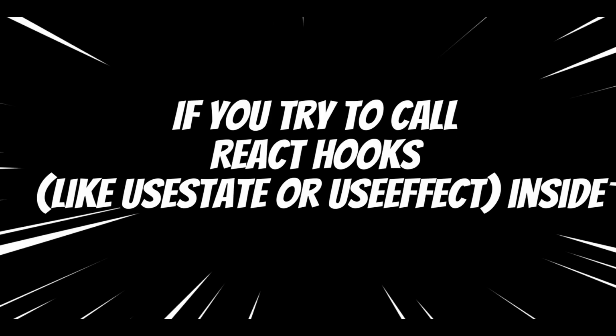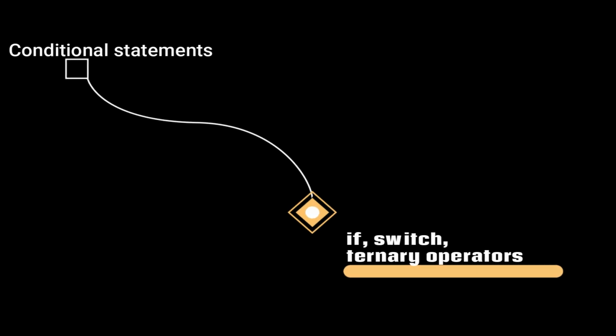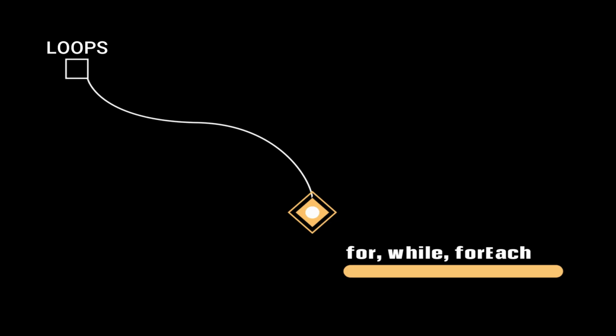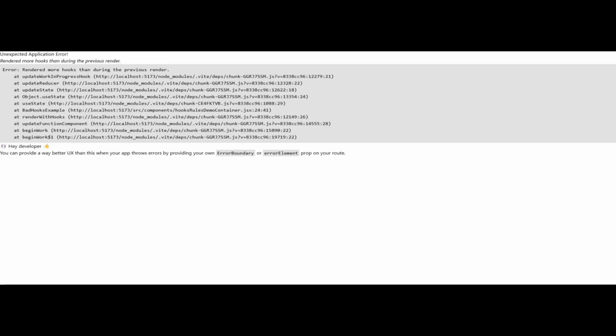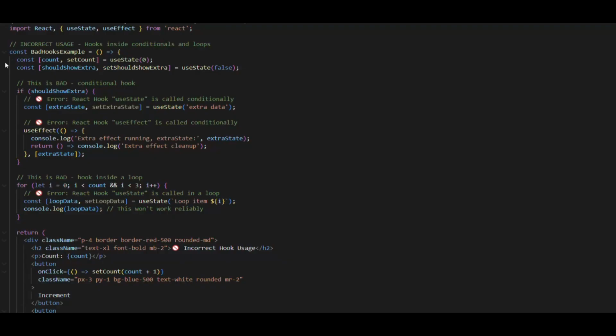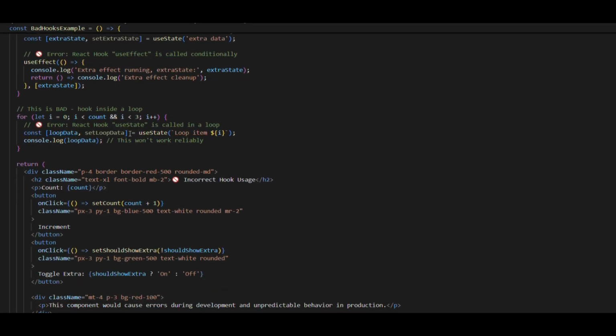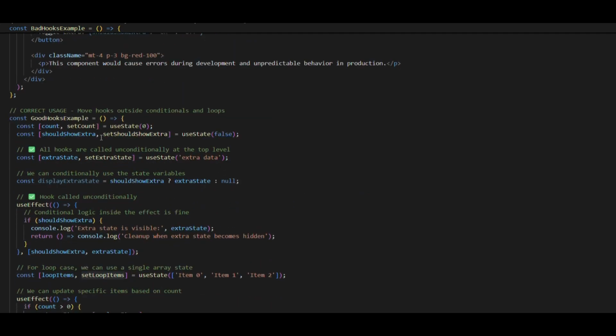If you try to call React hooks, like useState or useEffect, inside conditional statements (if, switch, ternary operators), loops (for, while, forEach), or nested functions, React will throw an error in development, and your app will behave unpredictably in production. What happens when you break this rule? In the code example I've created, we have a bad component that tries to use hooks conditionally and in loops, and a good component that follows the rules of hooks.